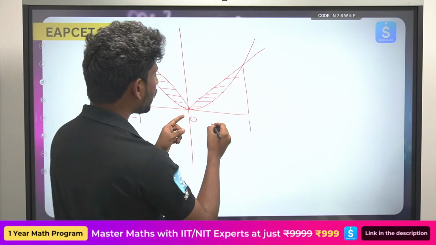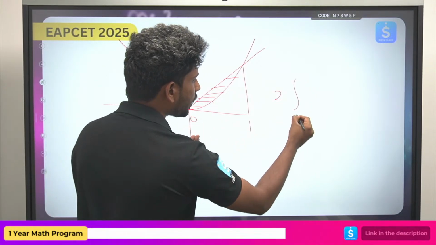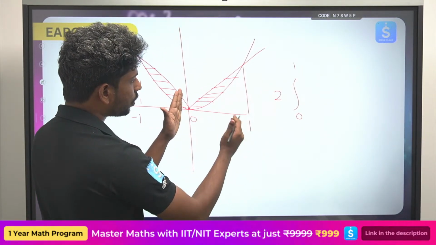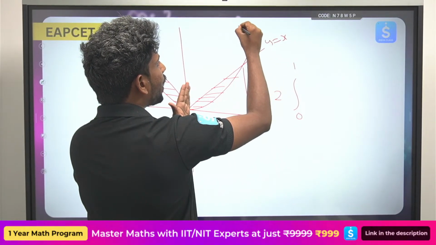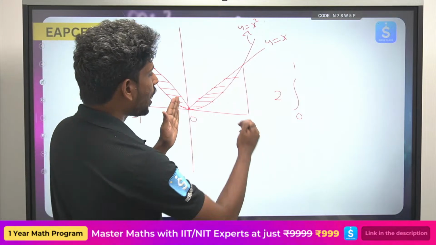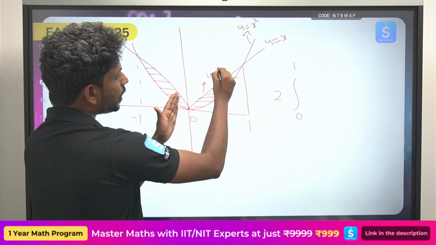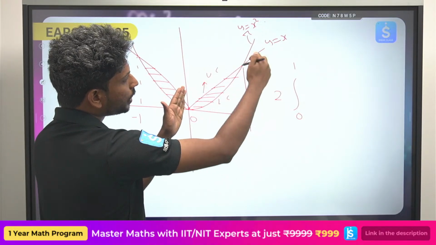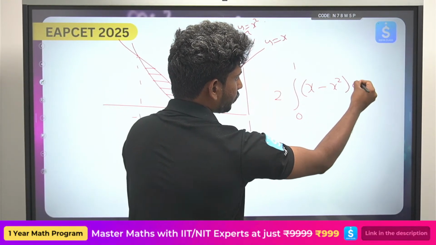So I will first do double the integral from 0 to 1. What is the upper curve I have? y equals x, and this is nothing but y equals x square, right? So what is the upper curve I have? This is my upper curve and this is my lower curve. Upper curve is x, and what is my lower curve? y equals x square.